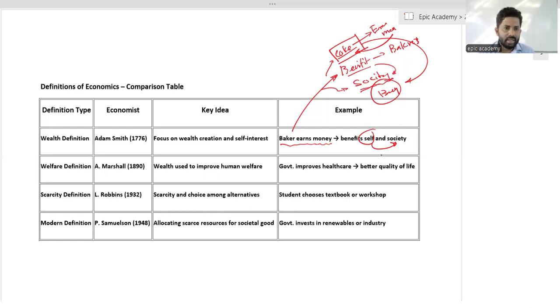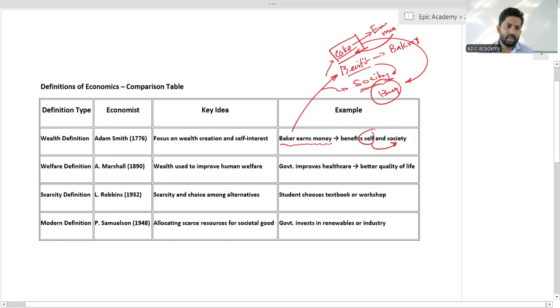Okay, but in Adam Smith's definition, he wrote a book known as The Wealth of Nations. He focused on the wealth of nations. He was a Scottish person belonging to the British Empire.